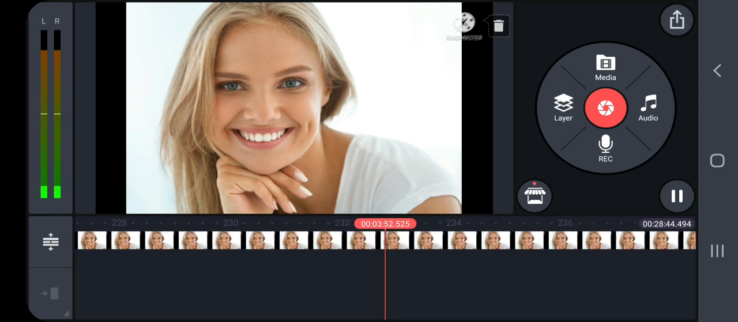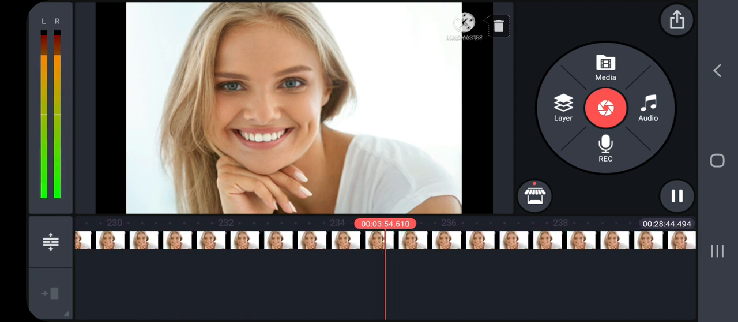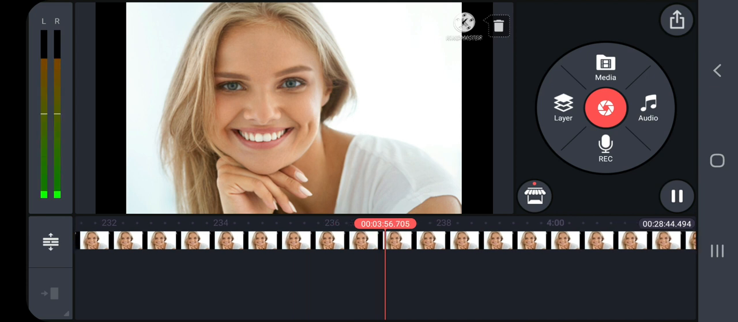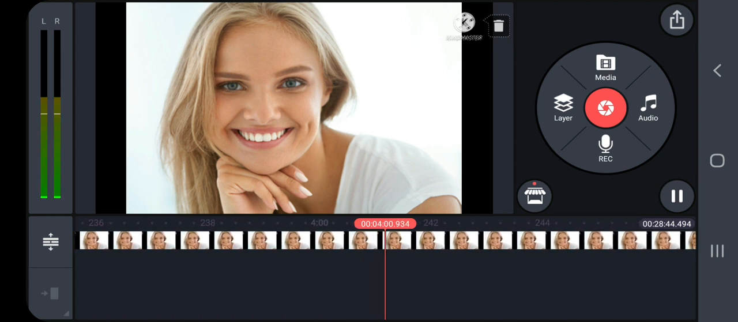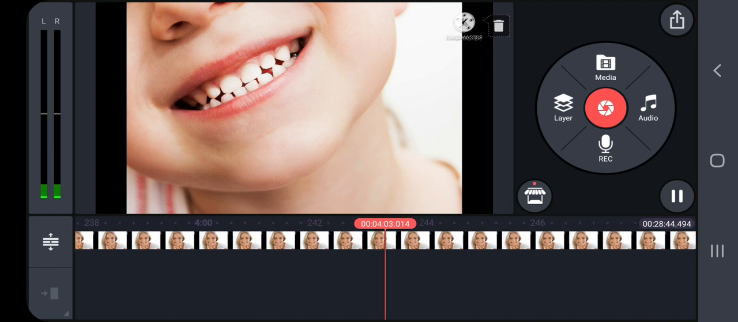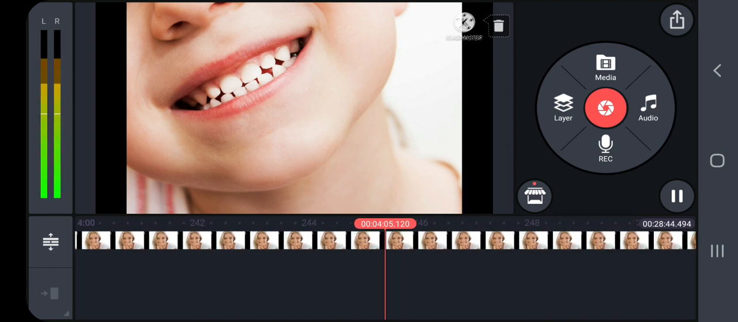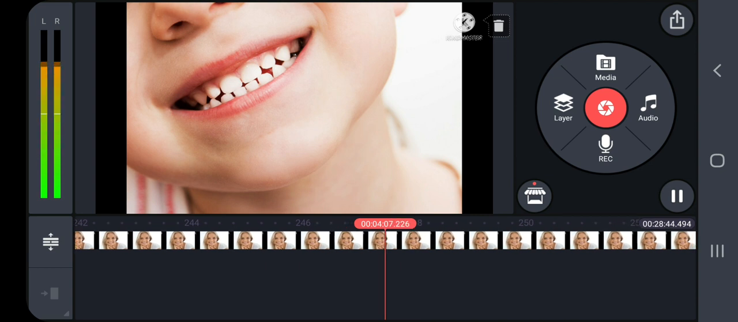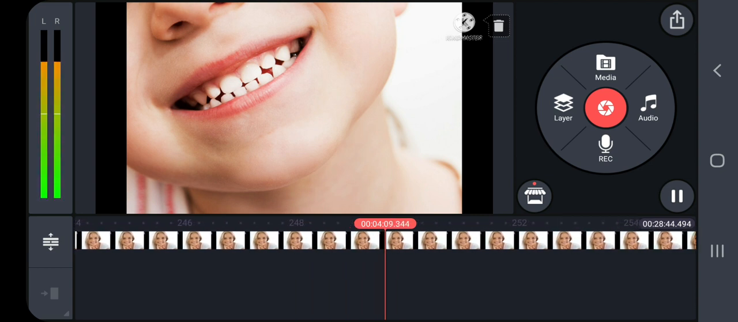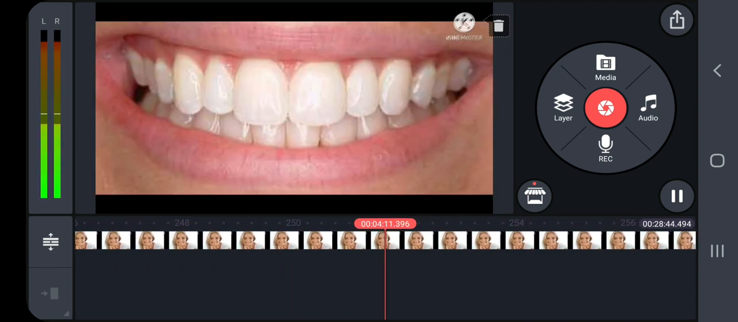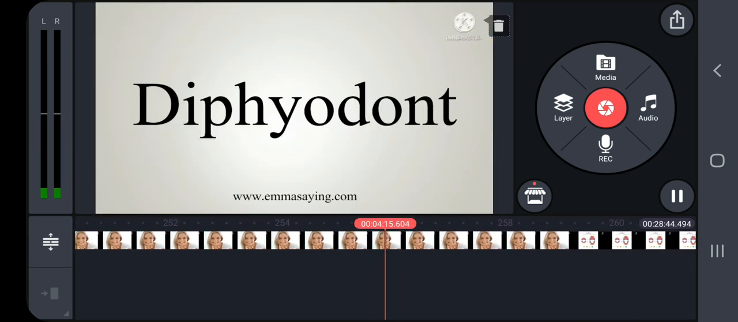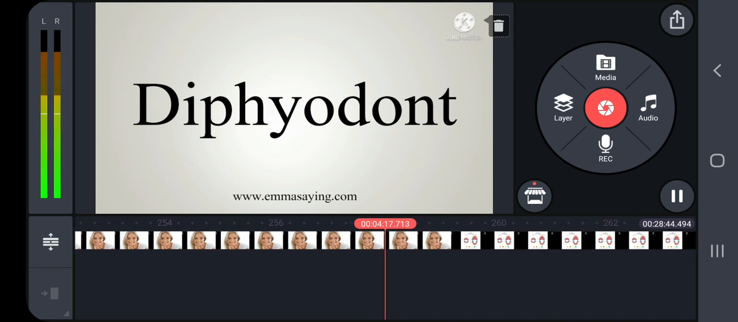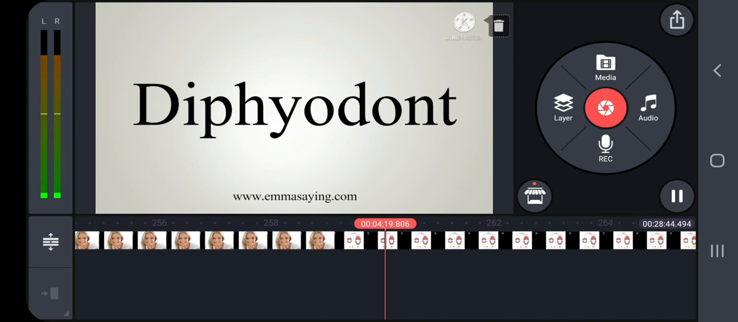Human beings and many other mammals form two sets of teeth during their lifetime. A set of 20 temporary teeth is called the milk teeth, which gets replaced by a set of 32 permanent teeth. This type of dentition is called diphyodont.